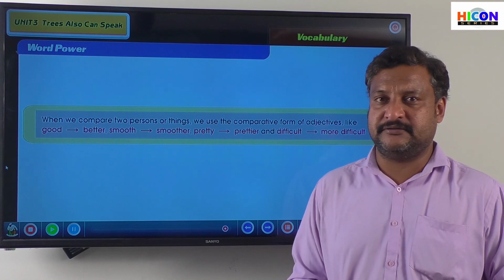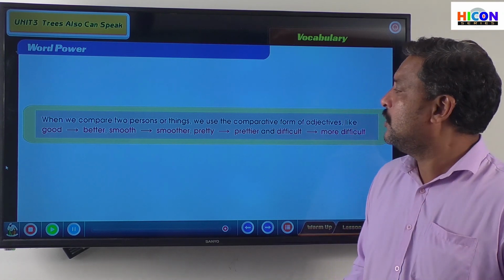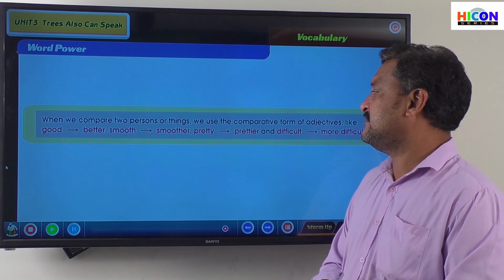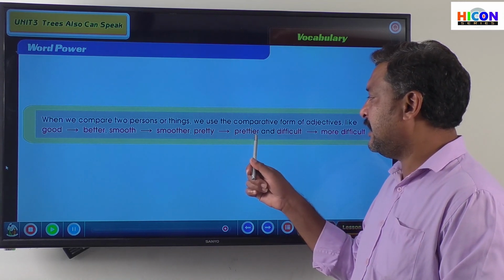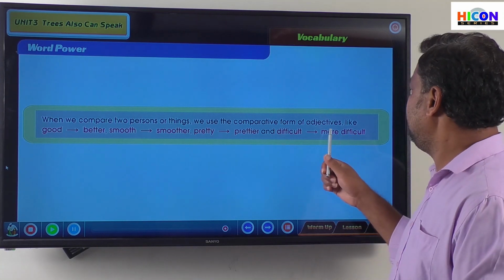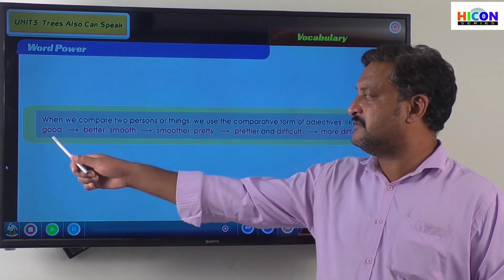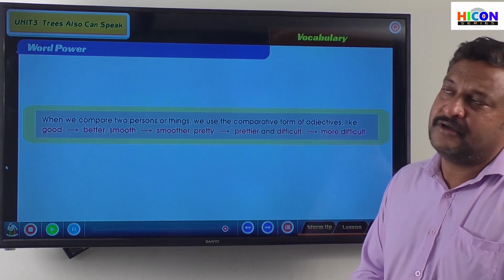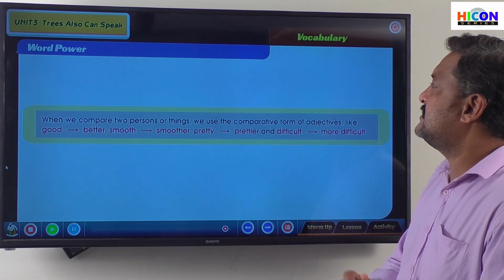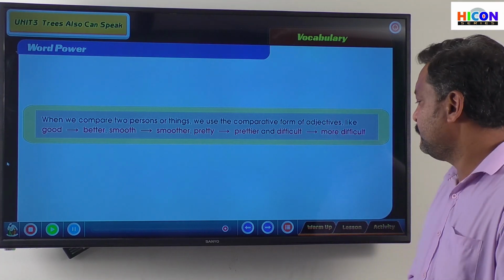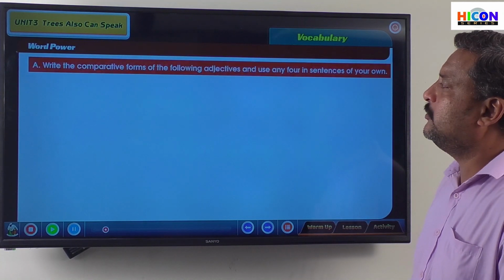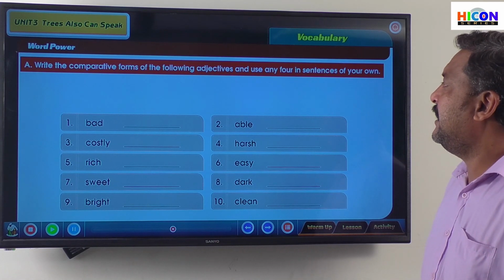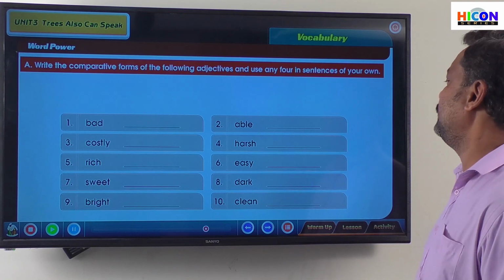Okay? So when we have to make a comparison between two things, we use the er added form of the adjectives. Right? So usually we add er. If there is an adjective which ends with a y, we remove that y and make it ier. With some words we add just more, and there are some words with which we add nothing, but we replace that with a new word. Okay? So now we will do the exercise part of this particular question. Vocabulary word power. Write the comparative forms of the following adjectives and use any four in sentences of your own.